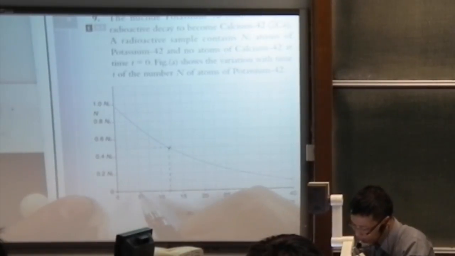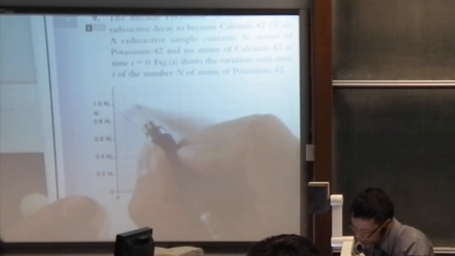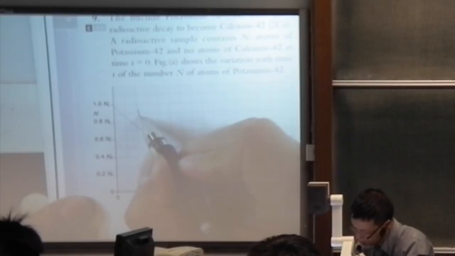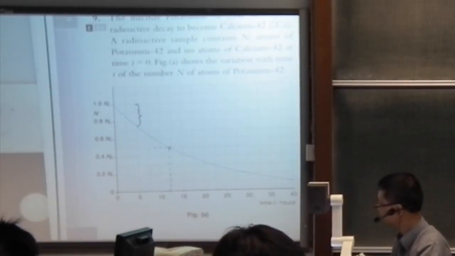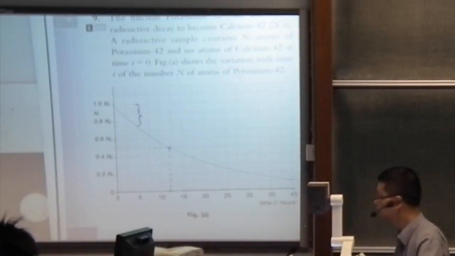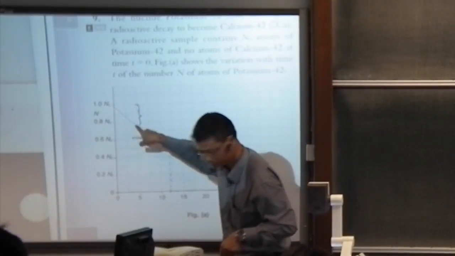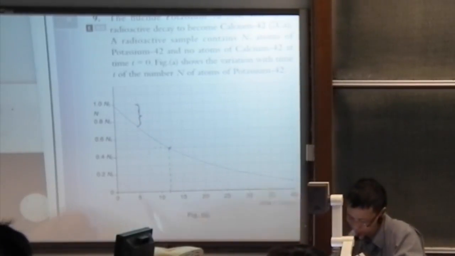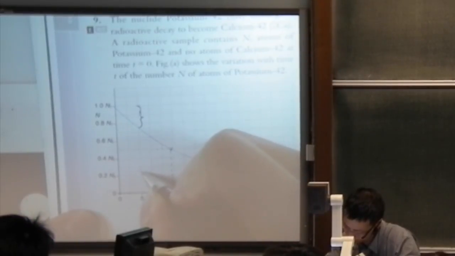Now, at 5 minutes, how much calcium is there? That will be the amount of potassium decayed at 5 minutes. So we just measure it 1, 2, okay, 1, 2, and then this one.